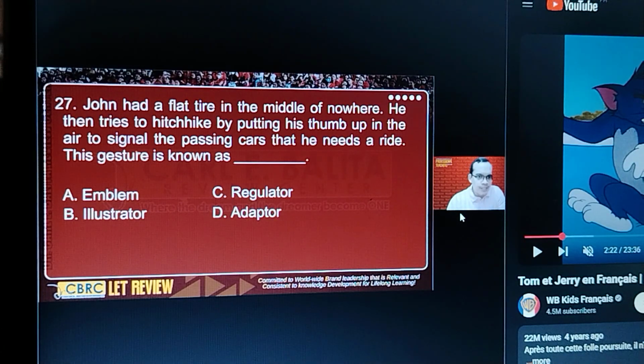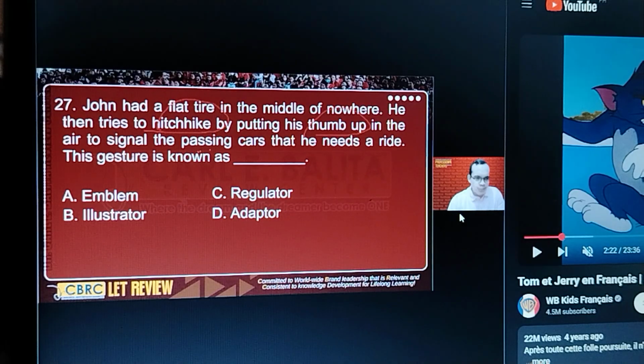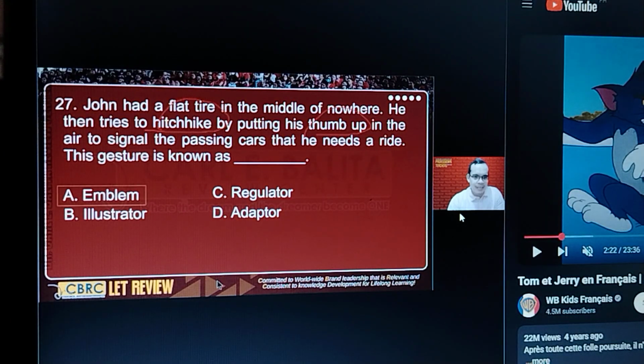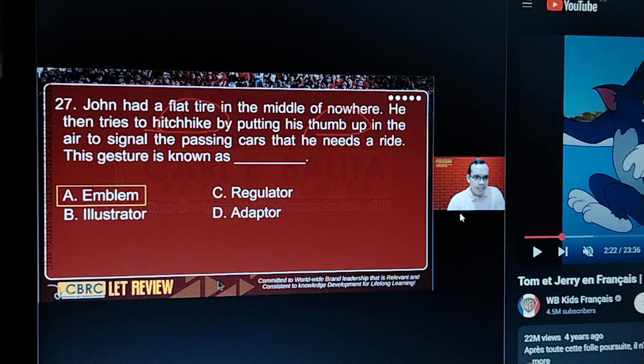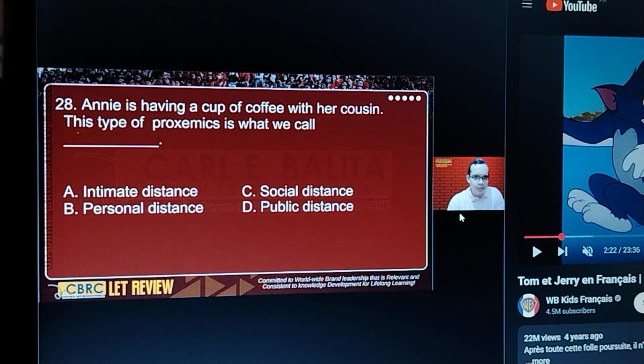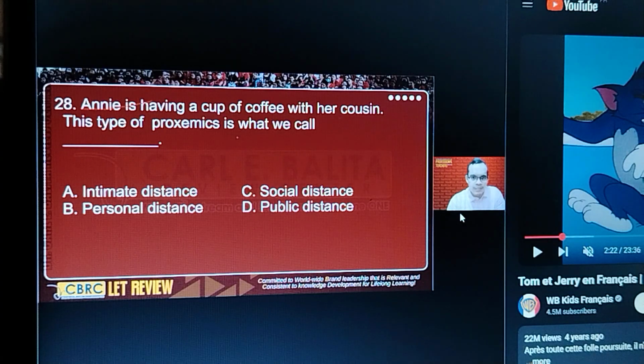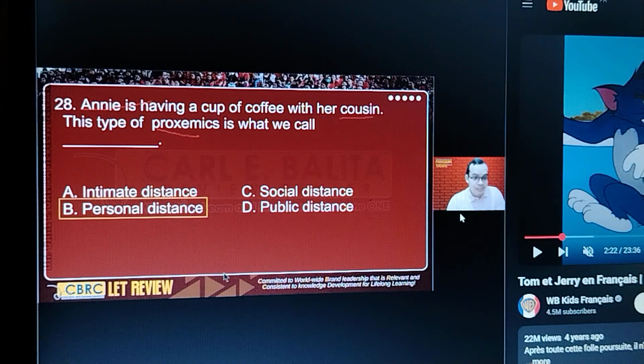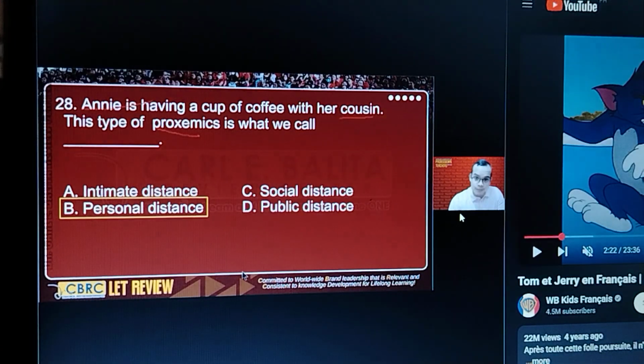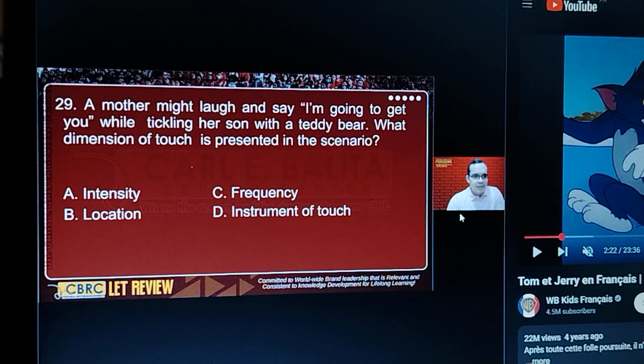Next, keywords. So you have your hitchhike, and then you put your thumb up, which I demonstrated a while ago. What type of gesture is that? That is emblem. Okay, emblem. Number 28, keywords. So Annie is speaking with her cousin. What type of proxemic or distance is this? So in terms of relationship, they're cousins, they're relatives. What do you call that? It's personal distance. All right, since they are relatives. Next, here we have a mother tickling her son with a teddy bear.